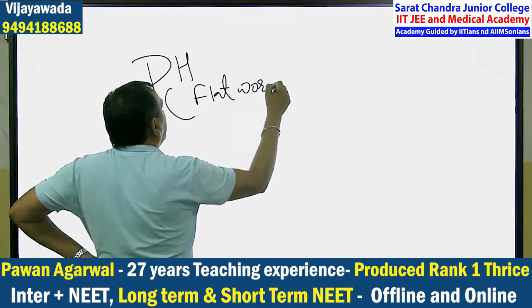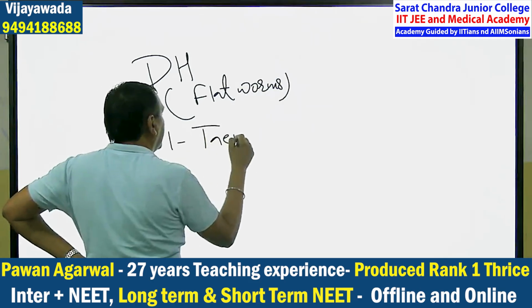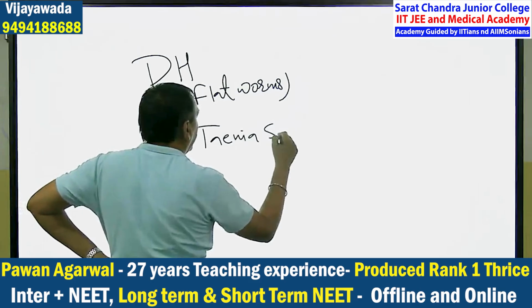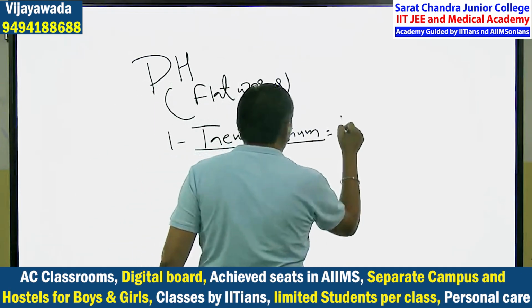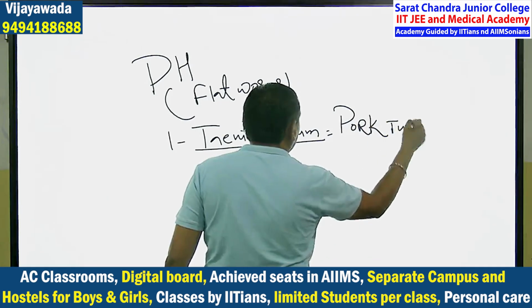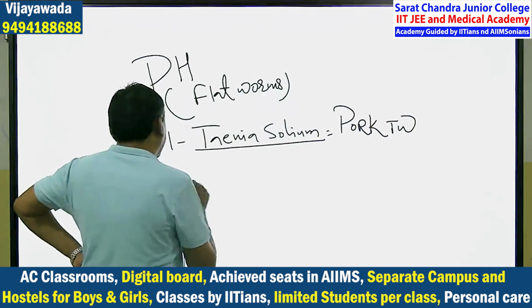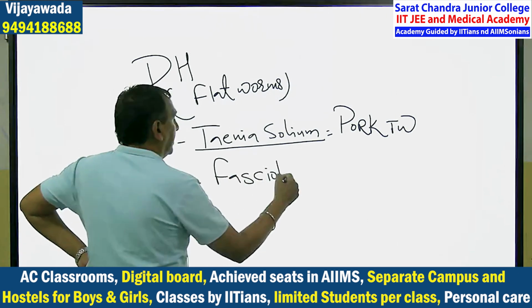And I have written two examples. One is Taenia solium, known as the pork tapeworm. Second one is Fasciola hepatica.